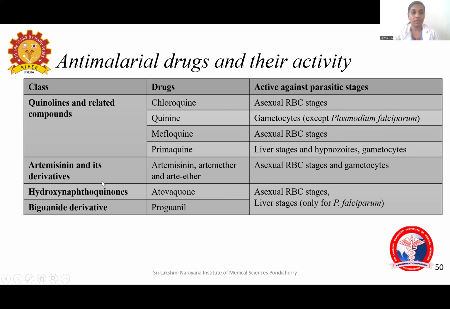Then artemisinin and its derivatives include artemisinin, artemether, arteether. They are active against both asexual RBC stages as well as gametocytes. Then the hydroxynaphthoquinone, that is atovaquone, and biguanide derivative proguanil, both are active against the asexual RBC stages and the liver stages only for Plasmodium falciparum.